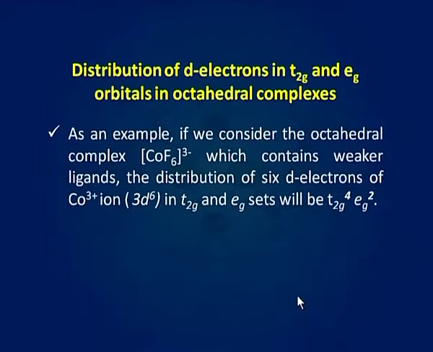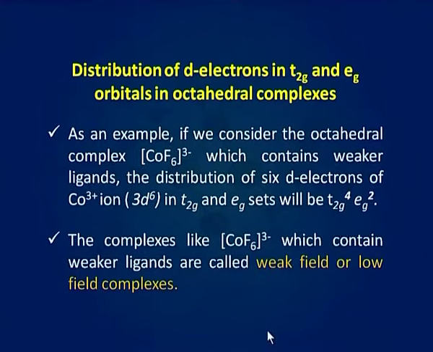As an example, if we consider the octahedral complex [CoF6]3-, which contains weaker ligand, the distribution of 6 d electrons of cobalt 3+ ion, which is 3d6, in t2g and eg sets will be t2g4 eg2. The complexes like [CoF6]3-, which contain weaker ligands, are called weak field or low field complexes.